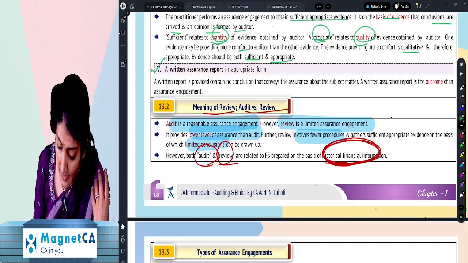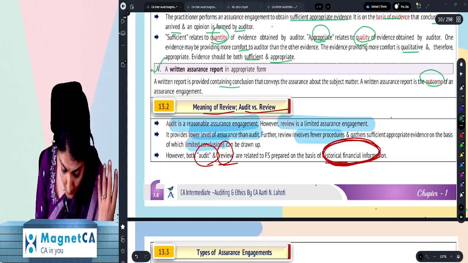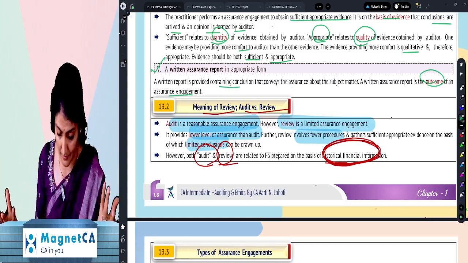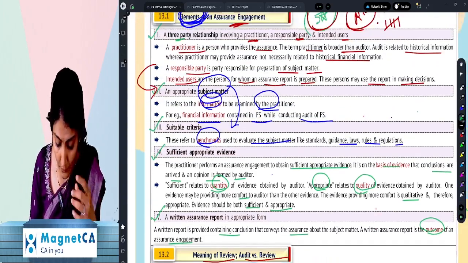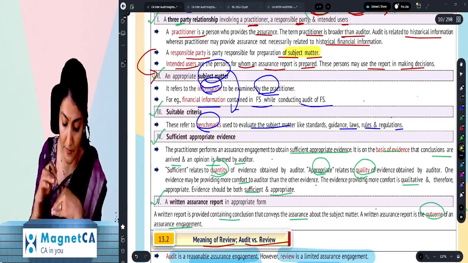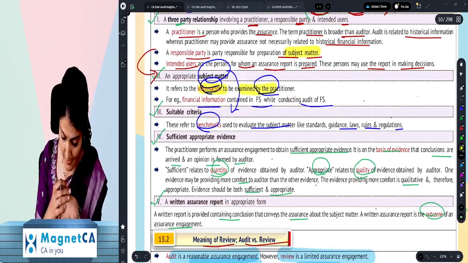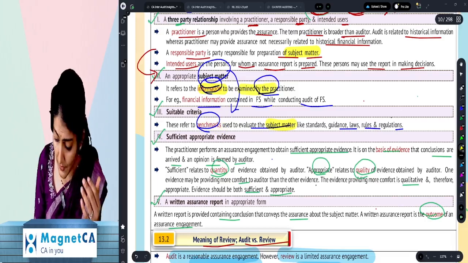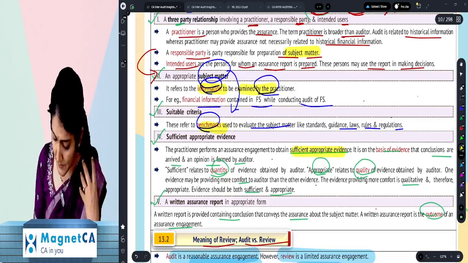And then it says it is the outcome of the assurance engagement. Right, a written report is provided containing conclusions that conveys the assurance about the subject matter. Right, so everywhere our focus is on the subject matter. Right, so what does it say over here? The responsible party is responsible for preparing the subject matter. Right, then the information being examined, that is the subject matter. Then you have the benchmarks to evaluate the subject matter. Then you want the sufficient appropriate evidence again regarding the subject matter, right?